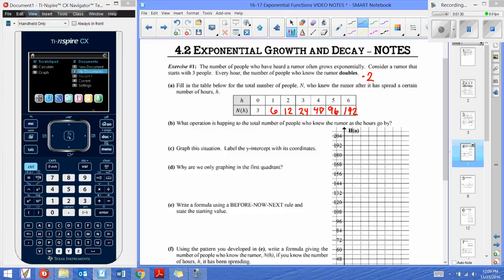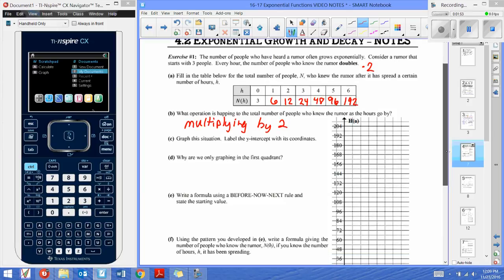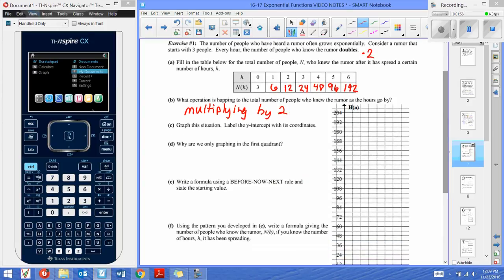We look at B, what operation is happening to the total number of people? Well, we are multiplying every single hour, or even more specifically, we are multiplying by 2. Next, it says to graph the situation and then label the y-intercept with its coordinates. What we're going to be doing over the next few lessons, or even the next few questions, is try to make that connection with our y-intercept once again.